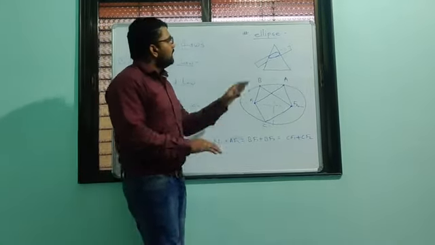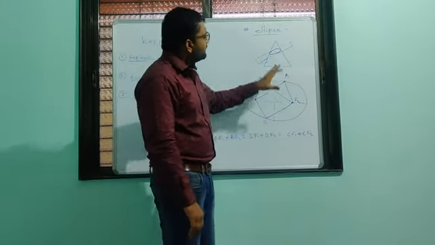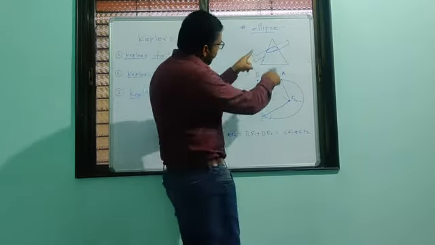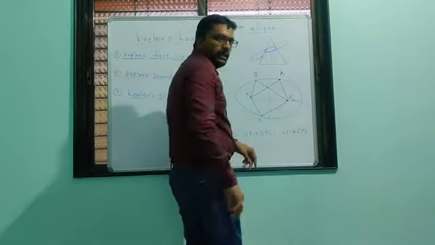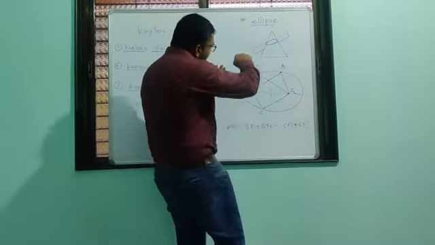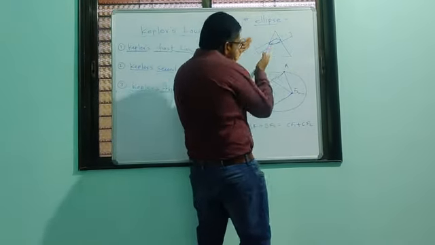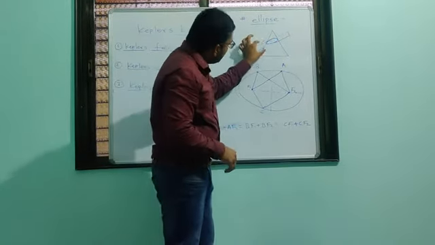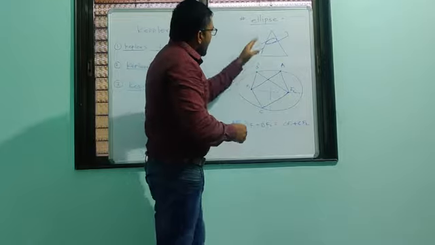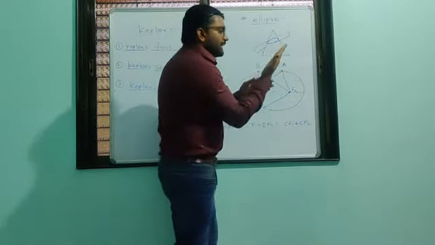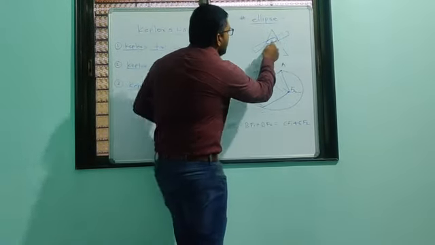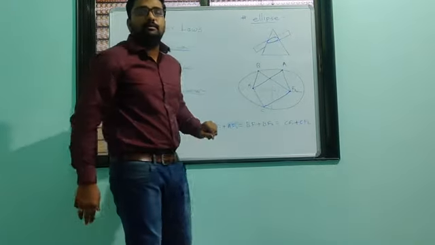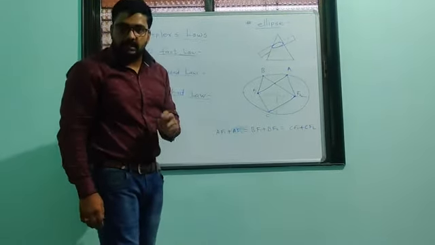Now the next topic is the ellipse. What is an ellipse? Simply, if we cut a cone by an inclined plane, and then we observe the cut side from the front, we will observe such a shape, and that shape is called an ellipse.